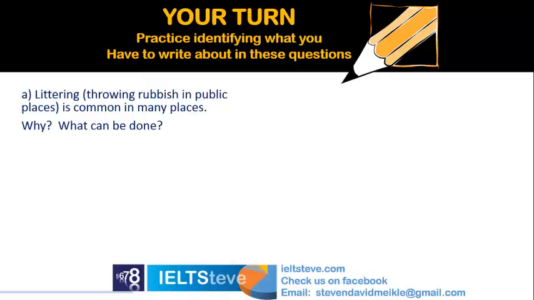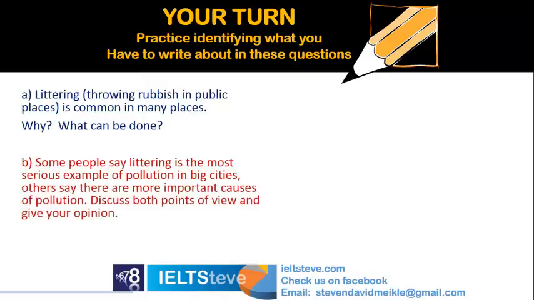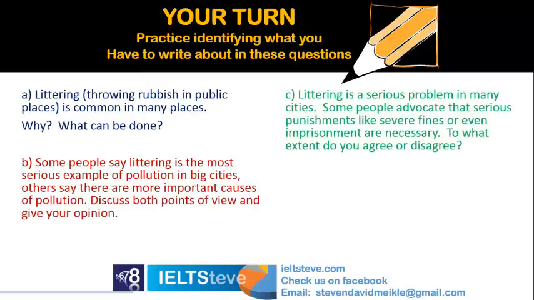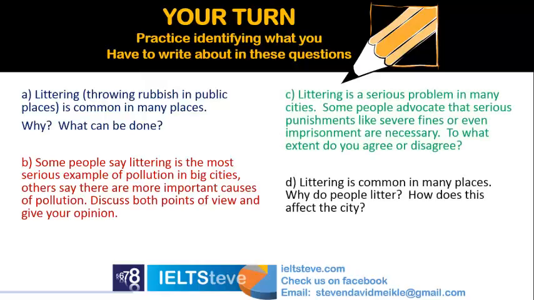So we've got A, B is in red, C is in green, and D is in black. So you notice that the topic is the same in all of them, but the question is different. So just have a very quick look and discuss with your partner. That's pretty easy there.